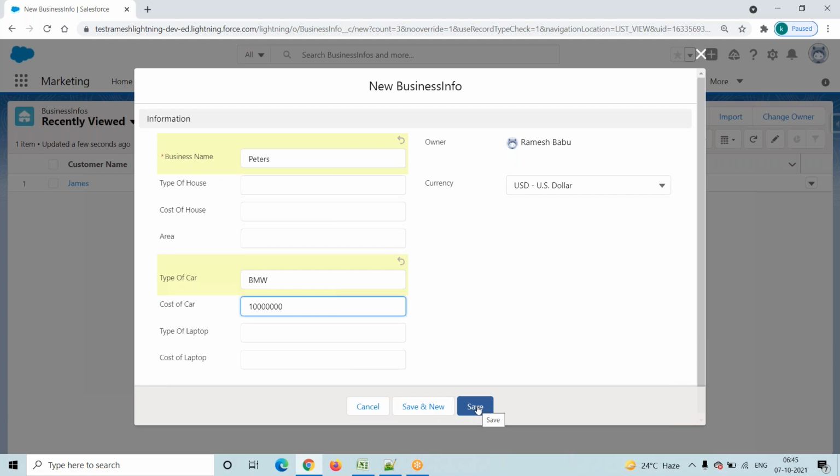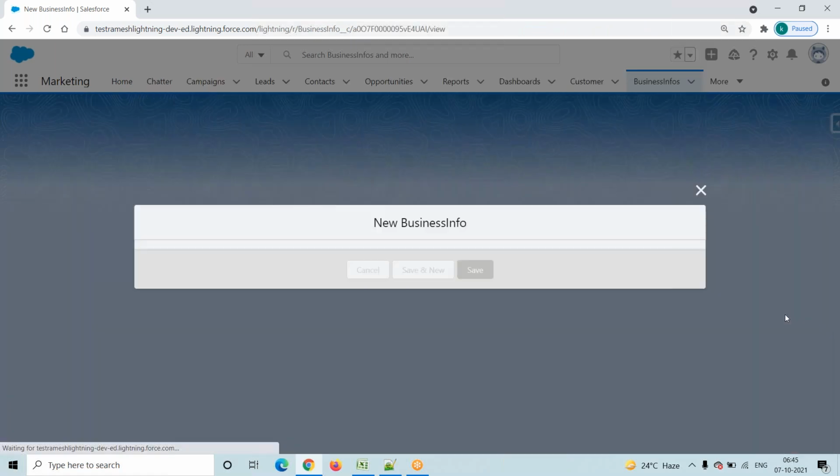What is the issue? I'm the sales representative, and I will ask the administrator, boss, again one more customer called me, related to the car business. I am creating one car record, but I have unnecessary fields in my layout. Type of house, cost of house, and area are related to real estate. I want car business fields only. So just remember this one also. Try to save this one.